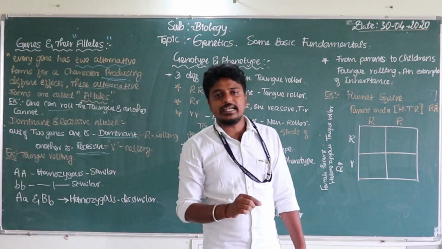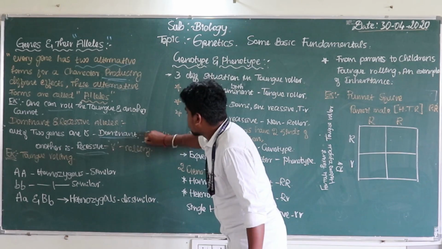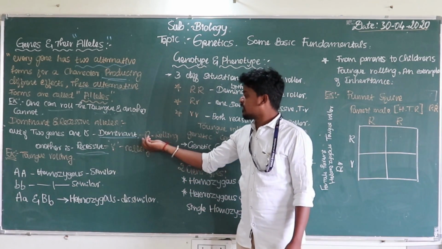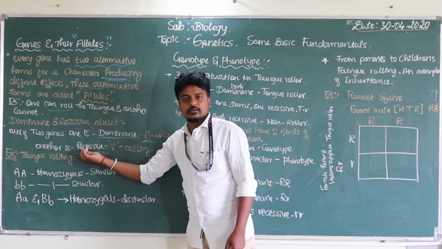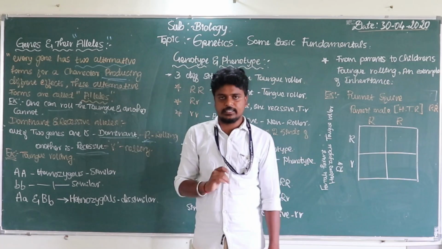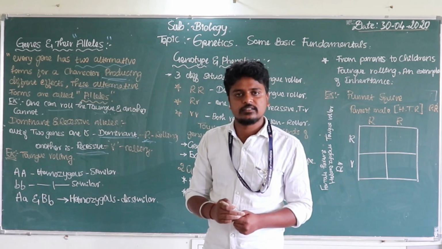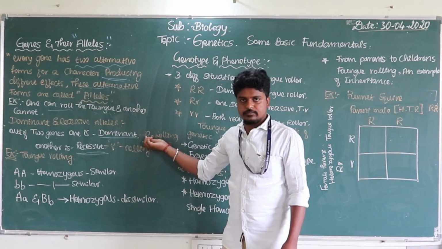Always the dominant characteristic is indicated by the capital R, that's for rolling. When it comes to the recessive, meaning the suppressed characters, the characters that are dominated, it is indicated in small letters.